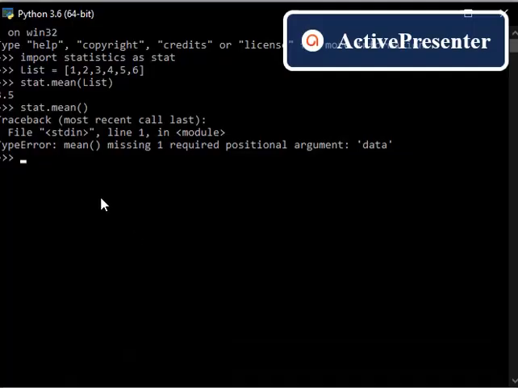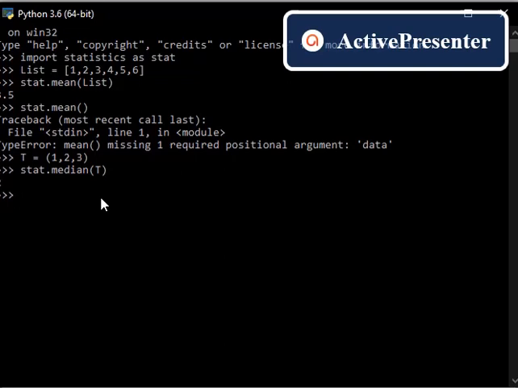For a change I'll consider a tuple: 1 comma 2 comma 3. This is an odd count, 1, 2, 3, only 3 values, so it is odd. If I try to find the median for this, stat dot median of t, it will show me 2.